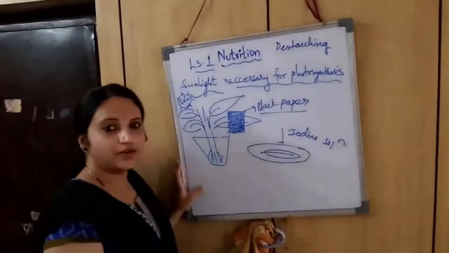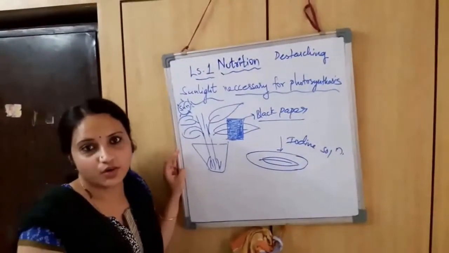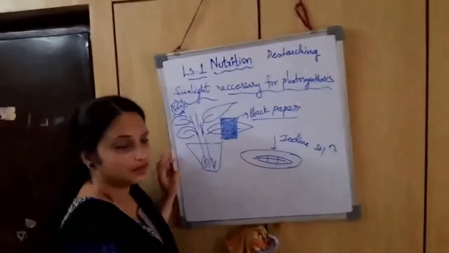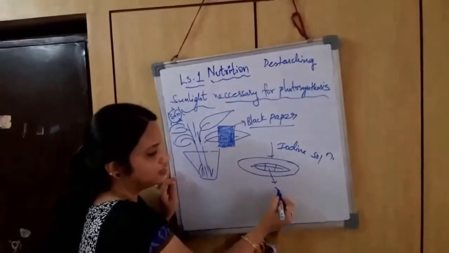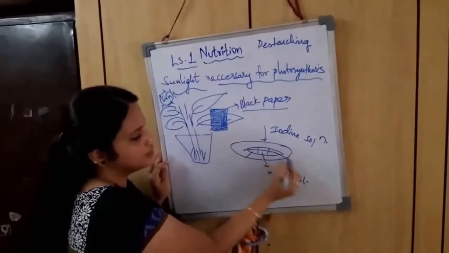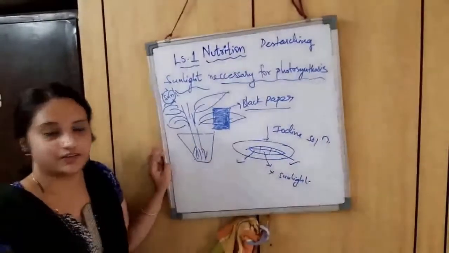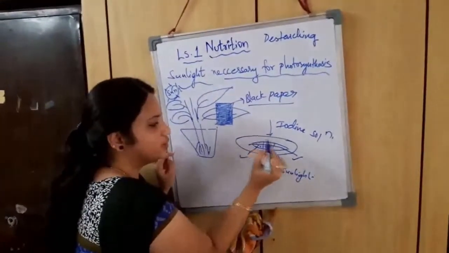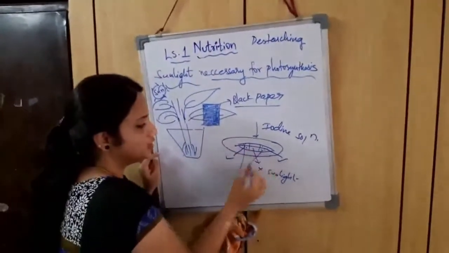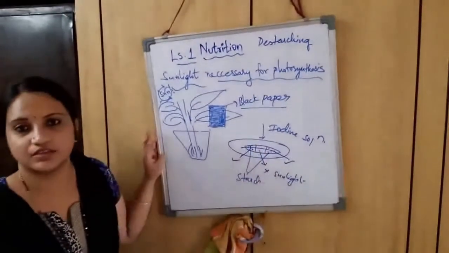So after adding iodine solution on the entire surface of the leaf, could you please tell me the observation? What do you find? This particular region was covered with the black paper, so this region will not get sunlight. Yes or no? Yes. And only the other regions of the leaf are getting exposure to the sunlight. So you can only find black or blue color spots in these regions. It means starch is only formed in this region, but it is not formed in the region of the leaf which is covered with the black paper.